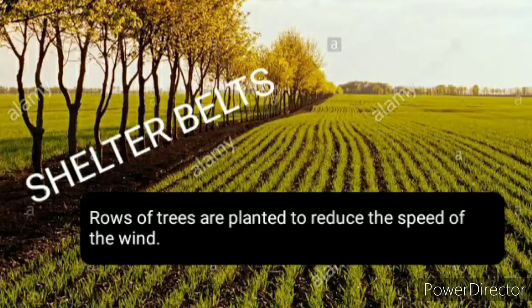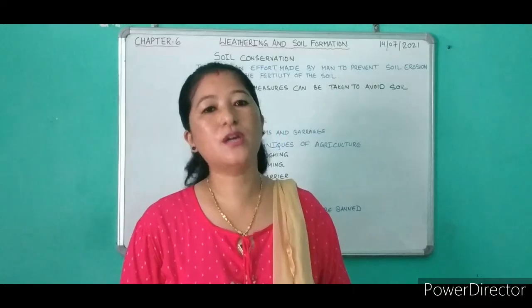And the last one is shelter belts. Shelter belts are built in the desert region to reduce the soil erosion caused by wind. Rows of trees are planted in order to reduce the speed of the wind so that the soil particles cannot be picked up and carried away. Shelter belts are found in Rajasthan and sometimes even in the coastal region of our country.